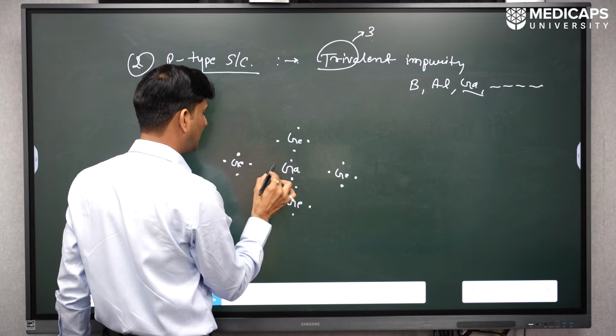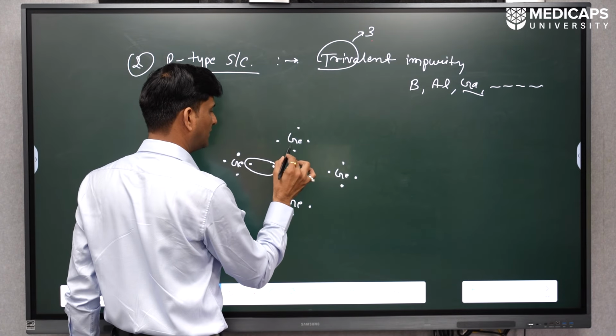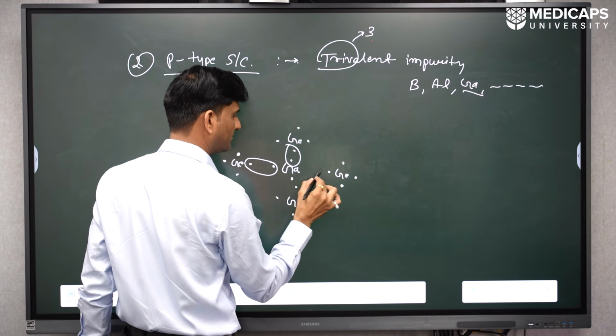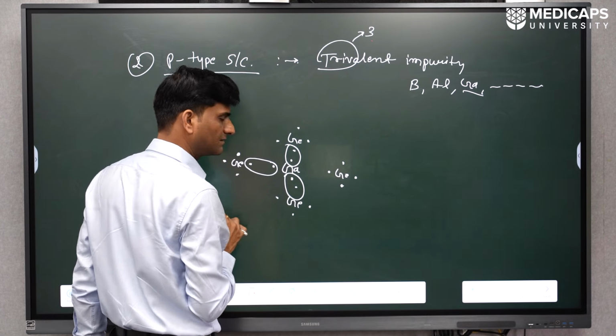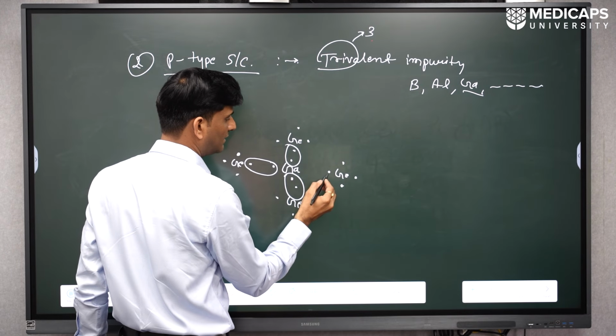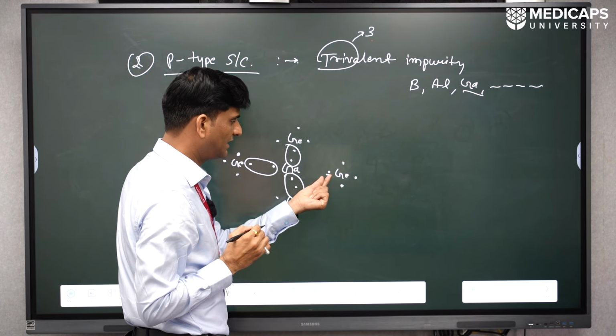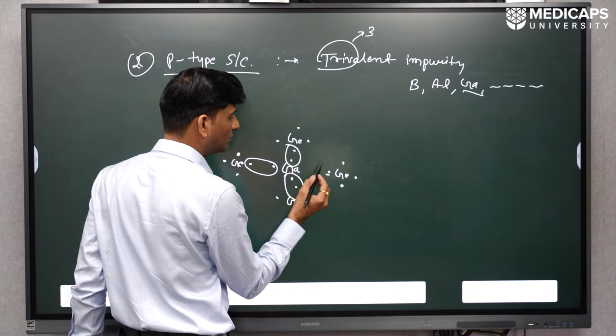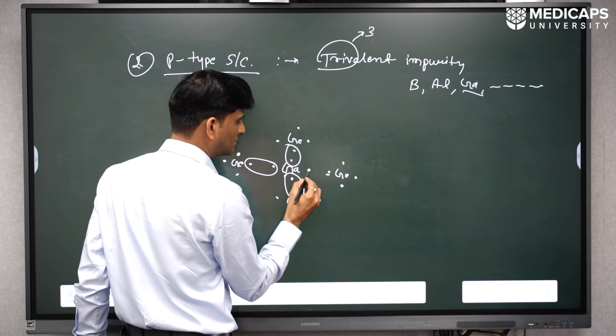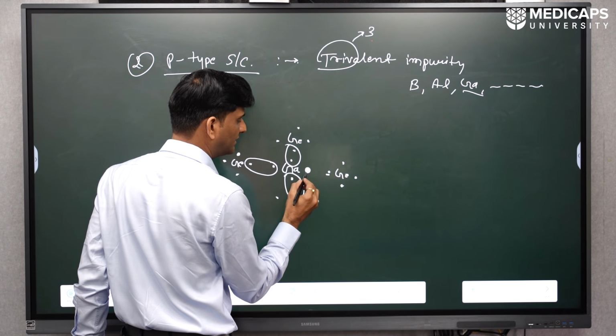These electrons make bonds with the nearest germanium atoms, and for the remaining germanium atom there is no electron to make a pair, so we are left with one vacant position.